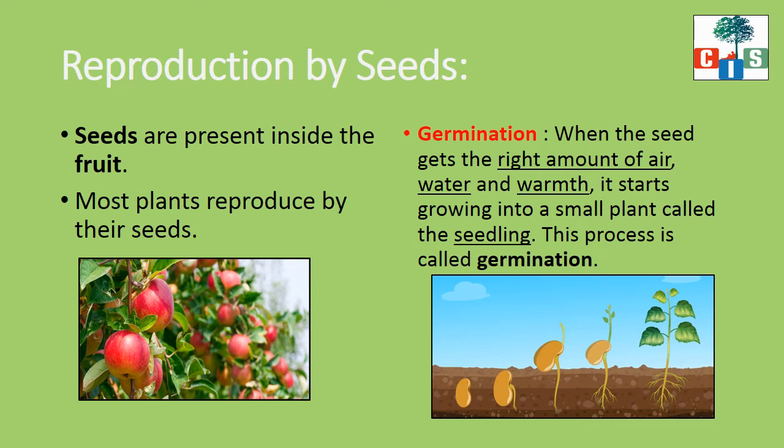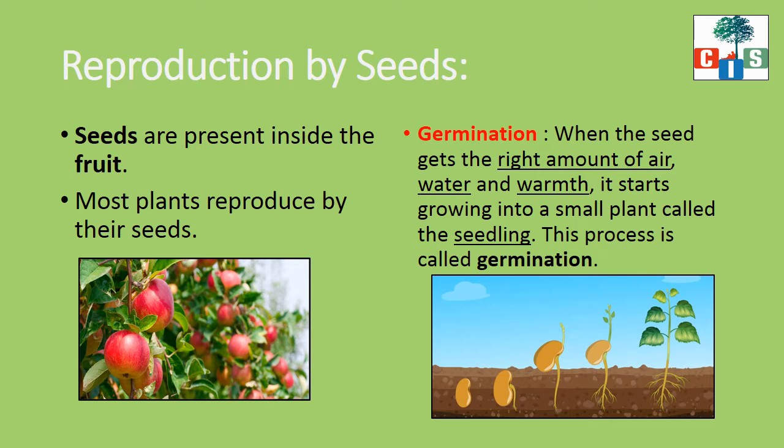We know that there are some fruits which contain only one seed, like mango, and there are some fruits which contain many seeds, like watermelon. Is it? You can find some examples. Fine.